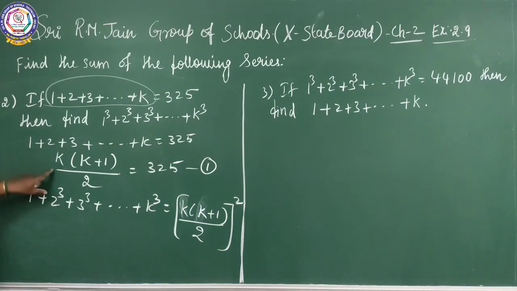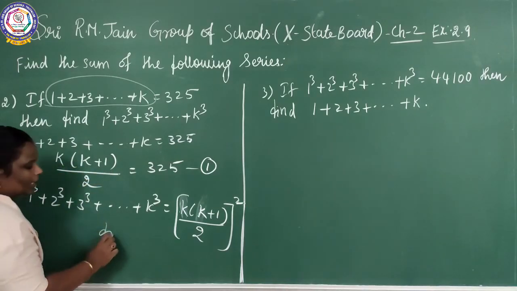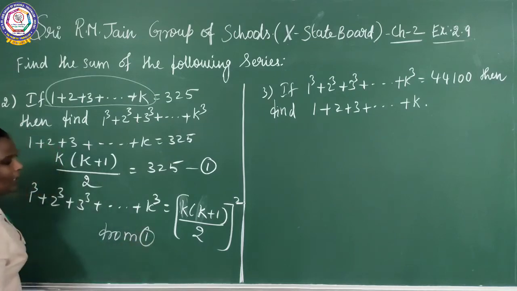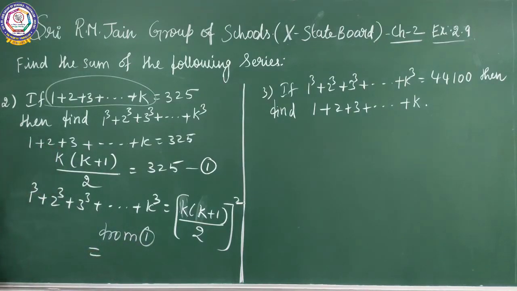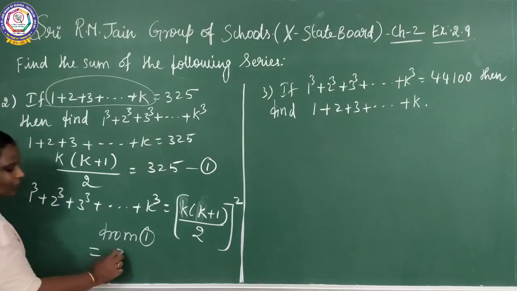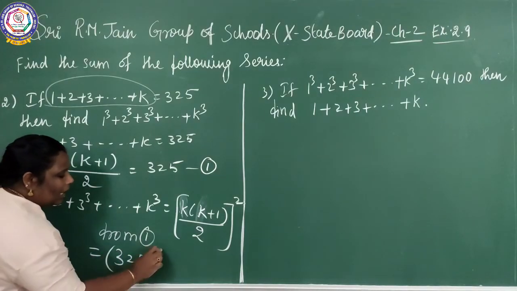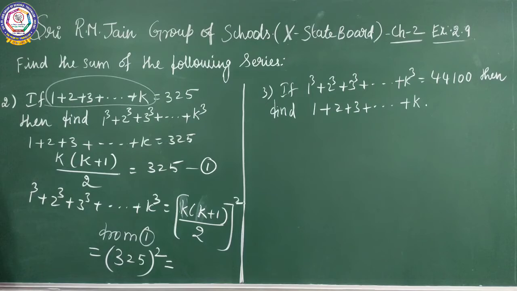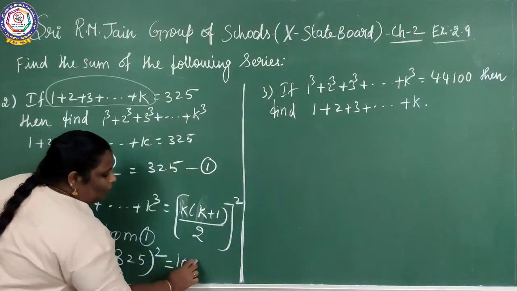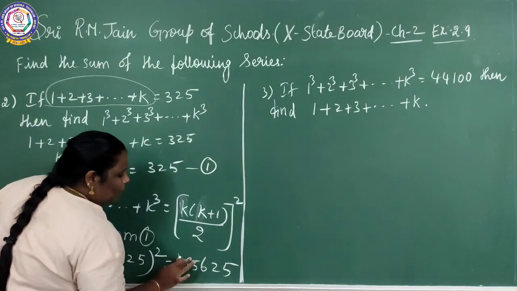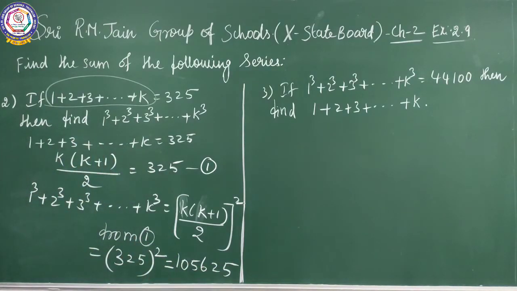But here k into k plus 1 by 2, what is the value? From 1 you can take the value. k into k plus 1 by 2 is 325. 325 the whole square, what is the value for that? You can multiply everything and check the value in the rough column and write it: 105625. Next you move on to the third sum.